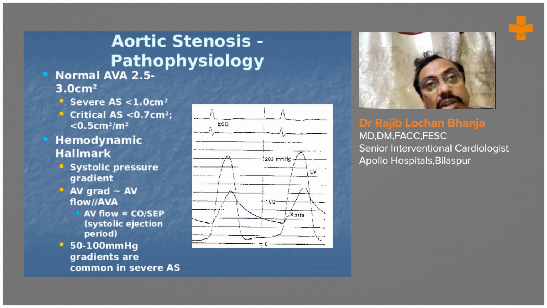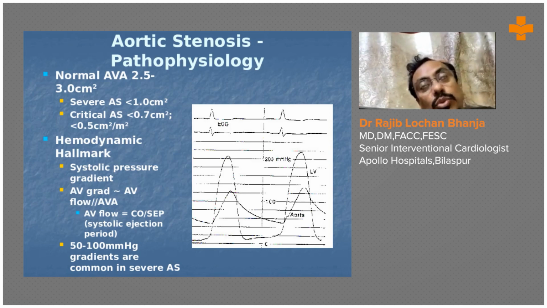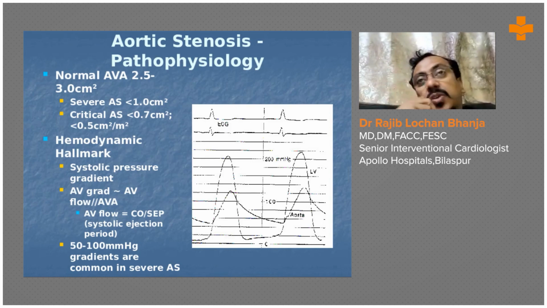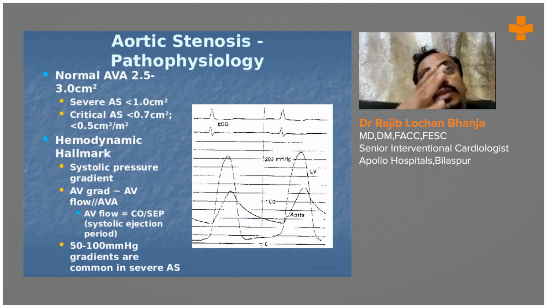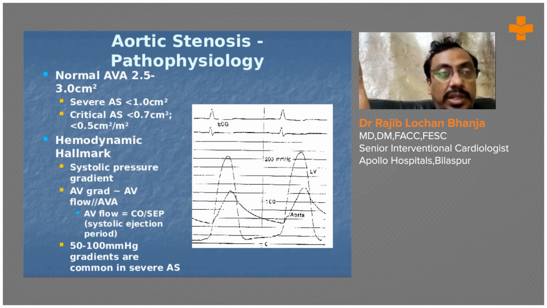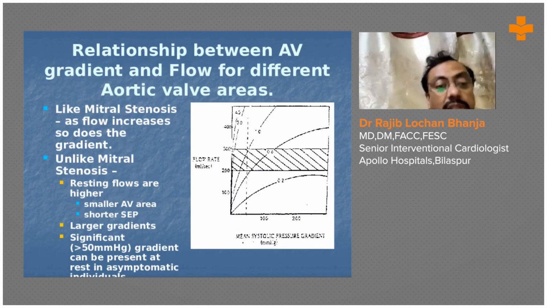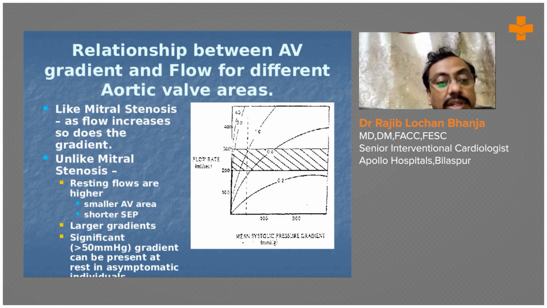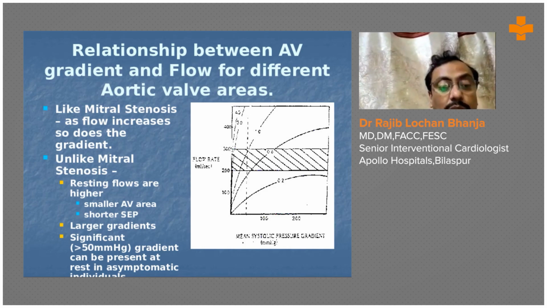If you go by echocardiography, we look at the jet and V square: less than 25, 25 to 40, and more than 40 mean gradient. As transvalvular flow increases, so does the gradient. Unlike mitral stenosis, resting flows are higher. With a small AV area and shorter systolic ejection period, the gradient is larger, significant at more than 50 mmHg, even in patients who are asymptomatic at rest.